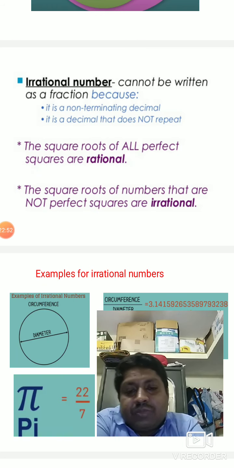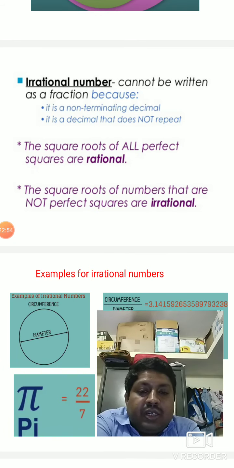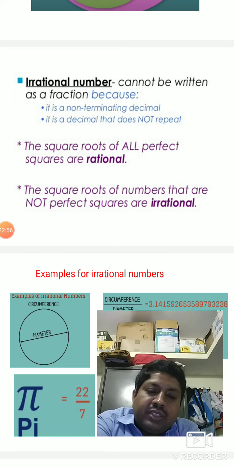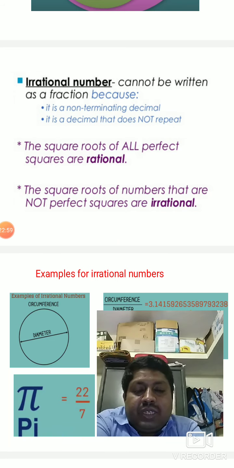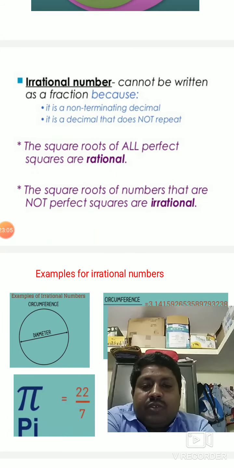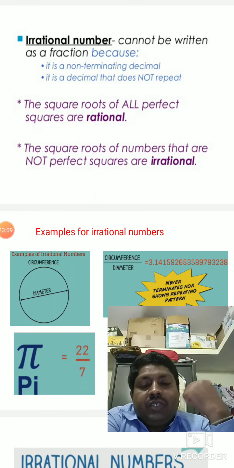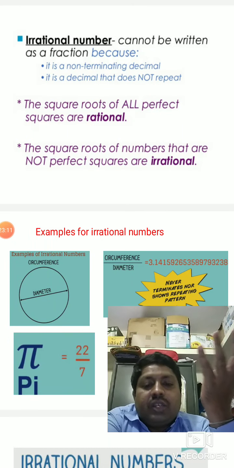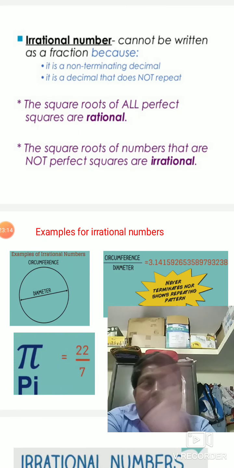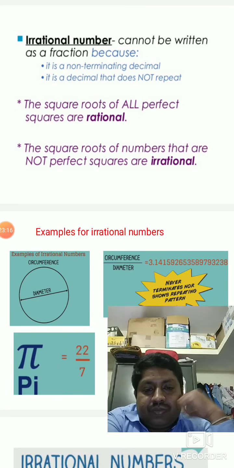Prediction comes because of regularity and punctuality. Then I can say that this fellow will be completing his homework daily, I can trust him. But when I say that fellow is not completing homework properly, then I cannot predict that. Which can be predicted, they are all rational numbers. Which cannot be predicted, they are all irrational numbers.